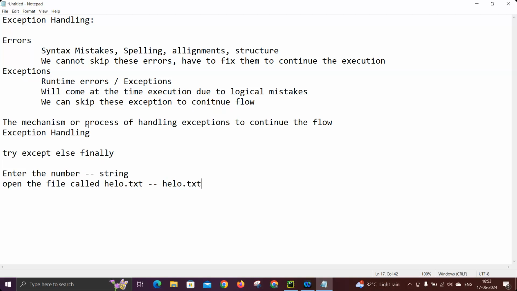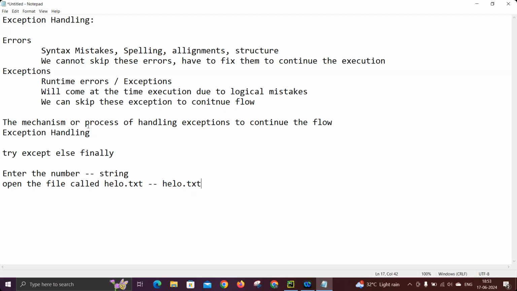Generally we get these during system execution. Whatever exceptions you get at the time of running the program, we can handle using the try except blocks. If you write try except, you get an opportunity to revalidate the same thing.